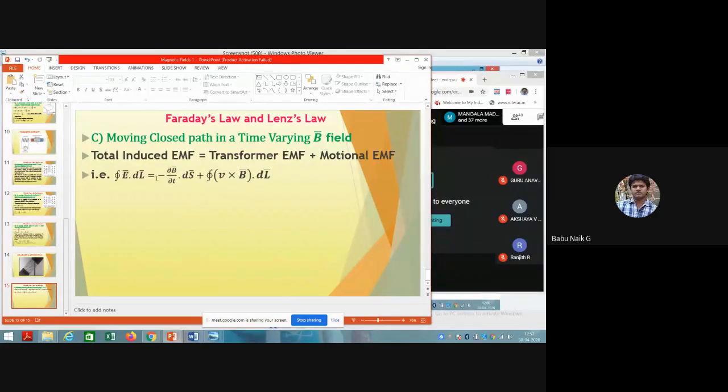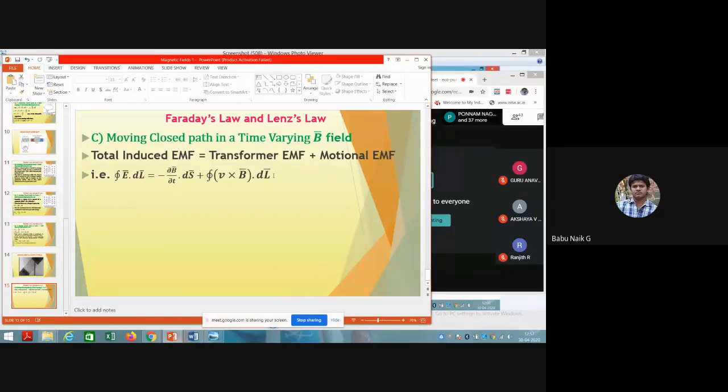So you can write the equation: closed line integral of E bar dot dl is equal to minus the integral of dou B bar by dou t dot ds plus the closed line integral of V cross B bar dot dl. This is the complete equation of Faraday's law, with the total induced EMF having both transformer action and generator action.